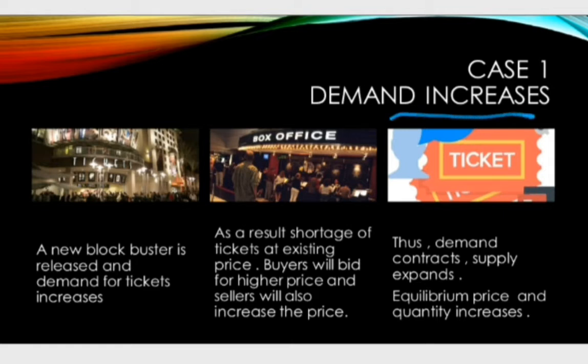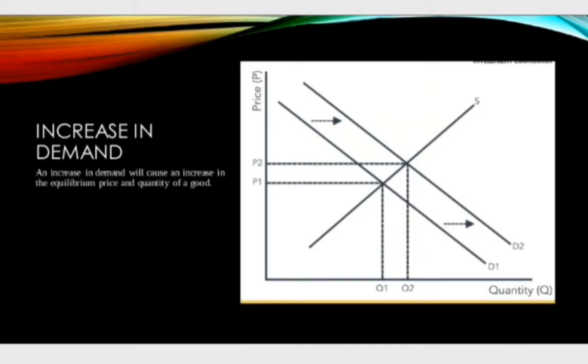Case 1. Demand increases. Let's say a new blockbuster movie is released and demand for tickets increases. As the demand for tickets increases, there will be a shortage of tickets at the existing price. Thus, buyers will bid for the higher price, and as a result, sellers will increase the price. Due to the increase in the price, demand will contract and supply will expand. And thus, there will be an increase in the equilibrium price and quantity in the market. Let's analyze it with the help of the diagram.